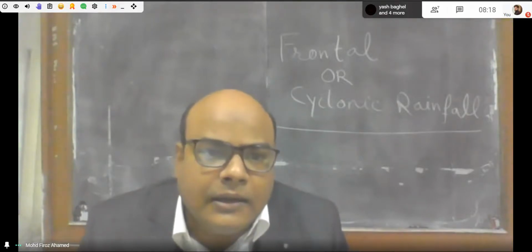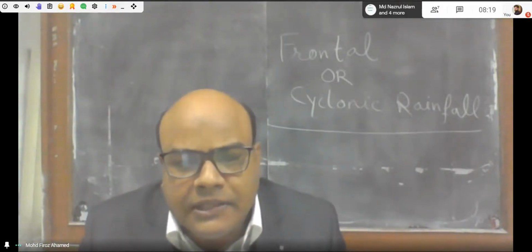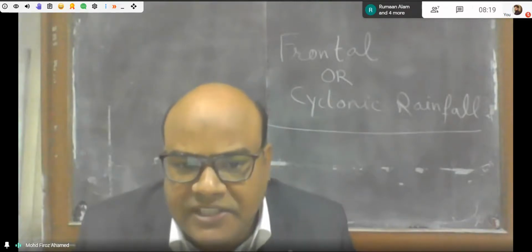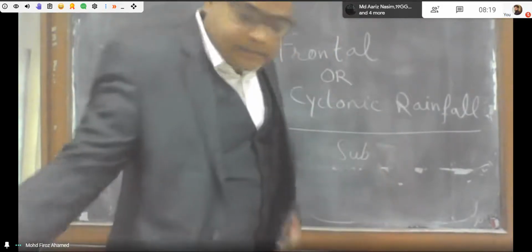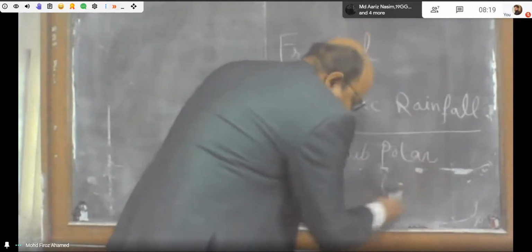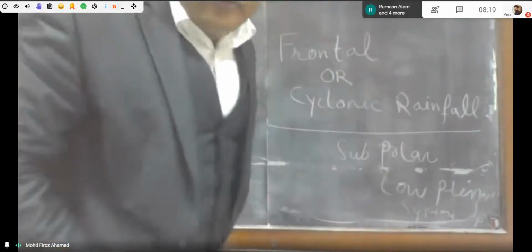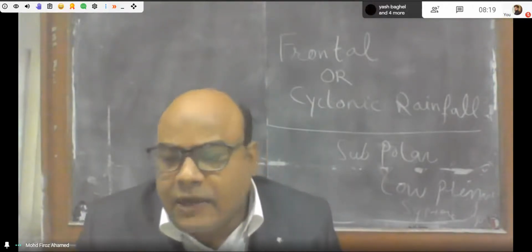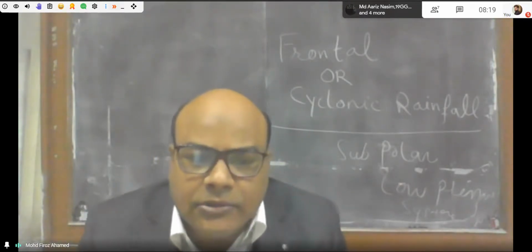Generally, this rainfall of cyclonic or frontal nature is experienced in the areas of low pressure systems, especially the subpolar low pressure system, located at 60 degrees. The subpolar low pressure system is the area of 60 to 70-degree north and south latitudes, 60-degree north to 70-degree north or 60-degree south to 70-degree south.